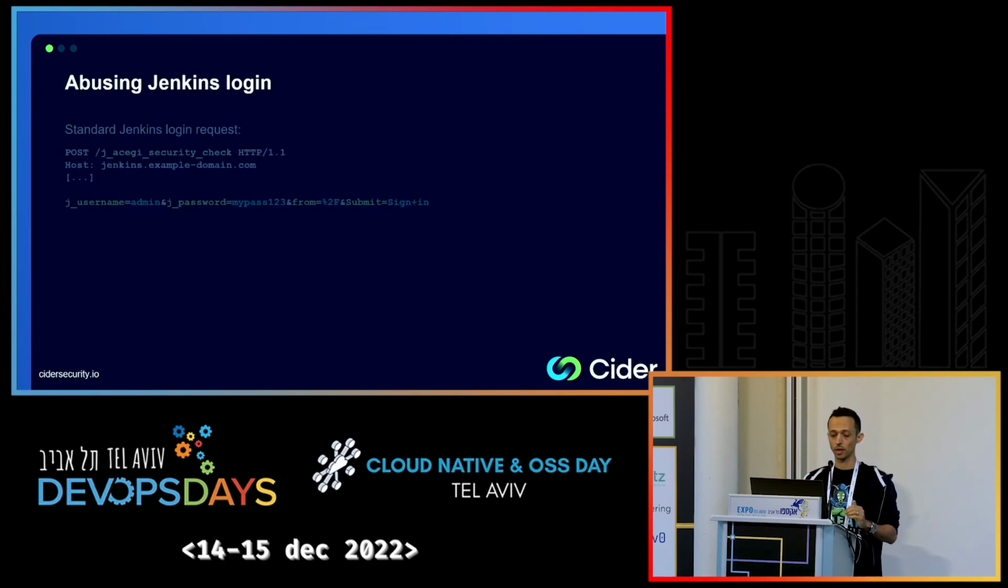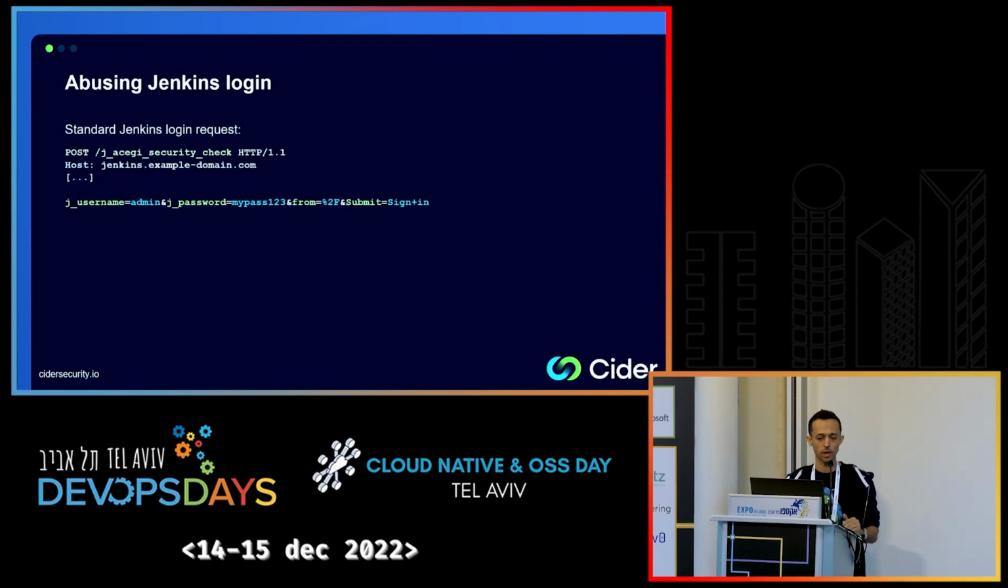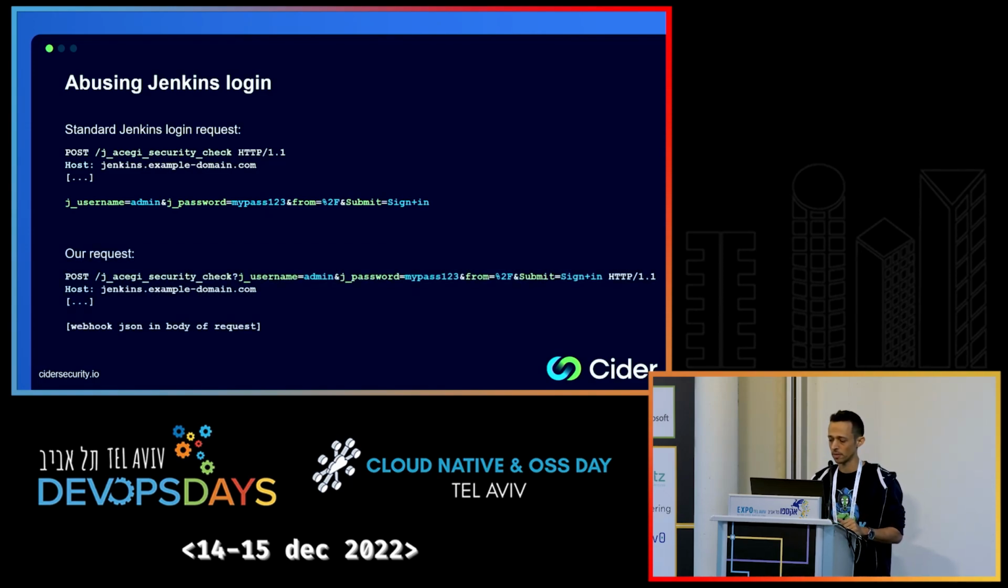A standard Jenkins login request looks as follows. It's an HTTP POST request, and in the body of the request, you need to add the username and password. So that's something that we can't do, right? Because we can't control the body of the request. But lucky us, the Jenkins login also accepts sending the credentials as query parameters, still as POST, but in the parameters of the URL itself. Surprisingly, Jenkins accepts it. I don't know why.